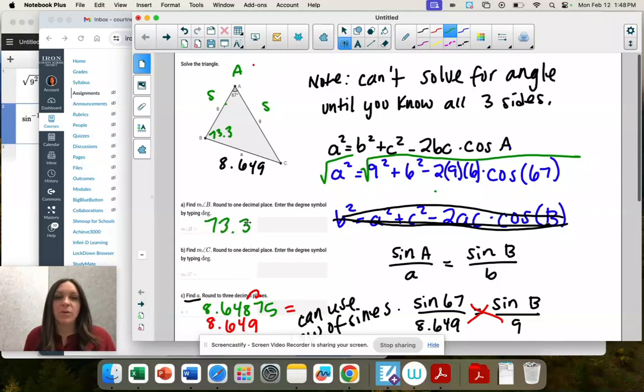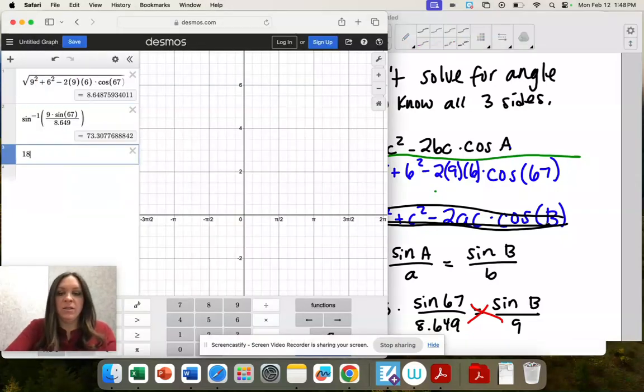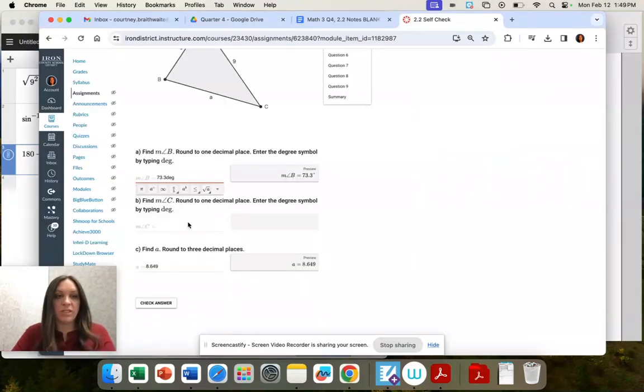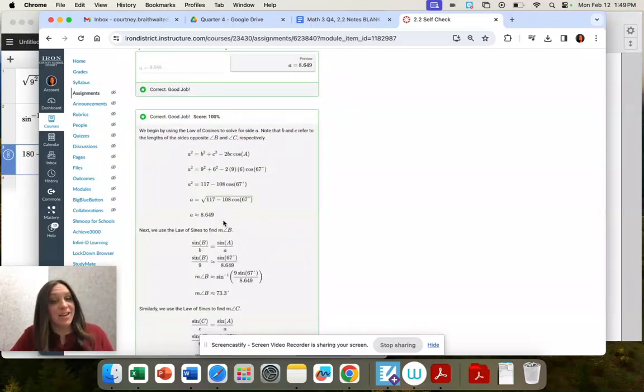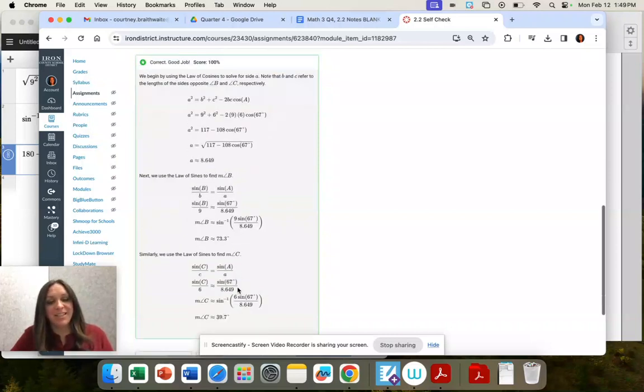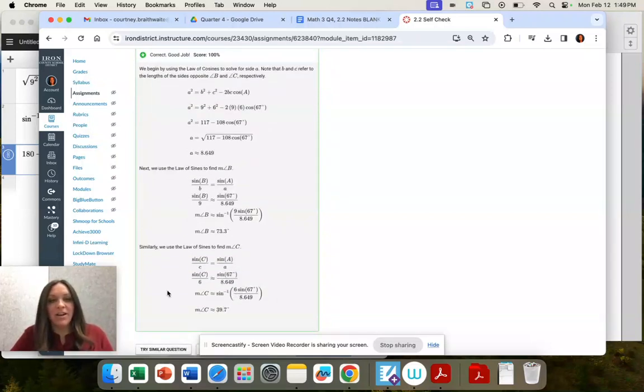So now what happens? We have 2 angles inside a triangle. The third one's an easy find. We just subtract both of those from 180. So I'm going to take 180 minus 73.3 minus 67 and get 39.7. And it's an angle, so I'm going to include the degrees. And let's see. Yes, after you find your side, use law of sines. I'm glad they did that as well. They also use law of sines to find angle C. Once you have 2 angles, just subtract from 180. It's way easier.